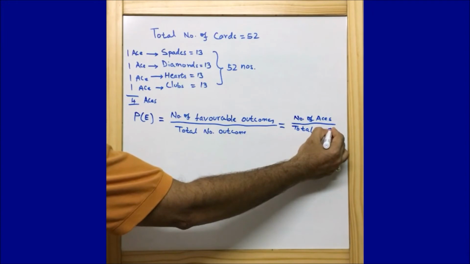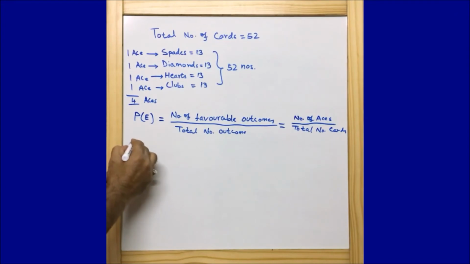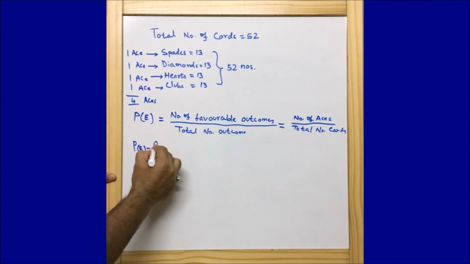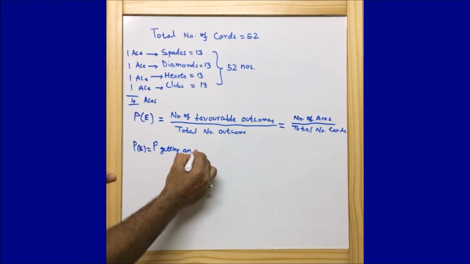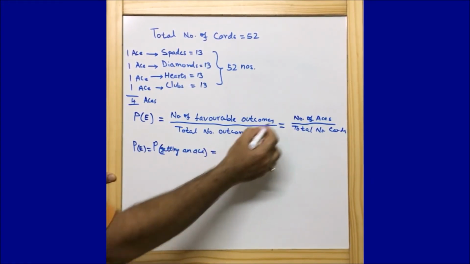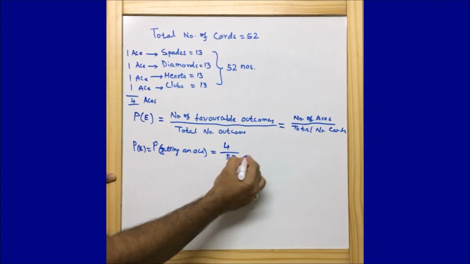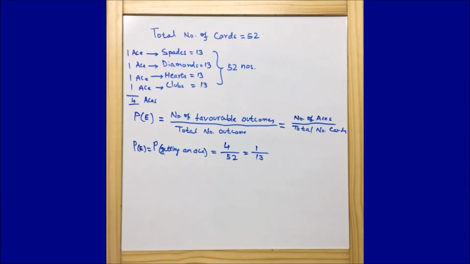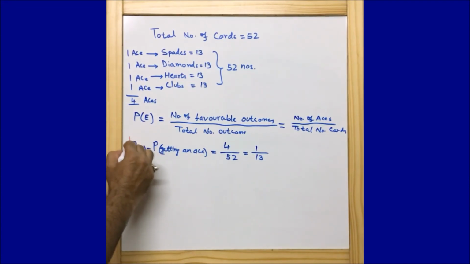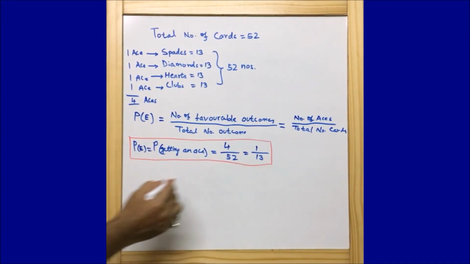Now this will be very simple. I can write probability of getting an ace is equal to number of aces, that is 4, upon total number of cards 52. That is equal to 4 1s are 4, 4 13s are 52. So guys, this is the answer for the first part of the question. We got the probability of getting an ace as 1 by 13.